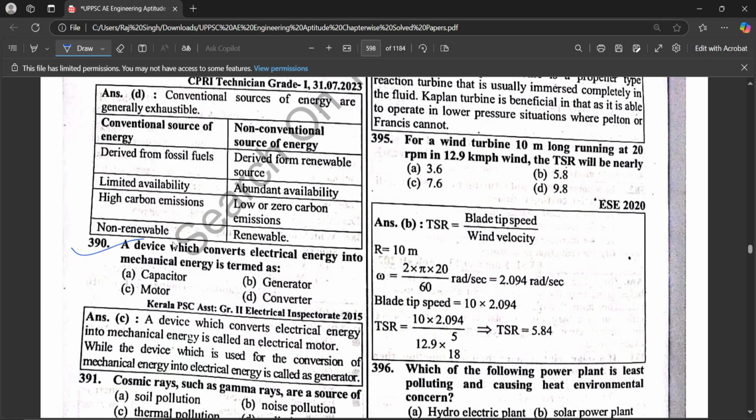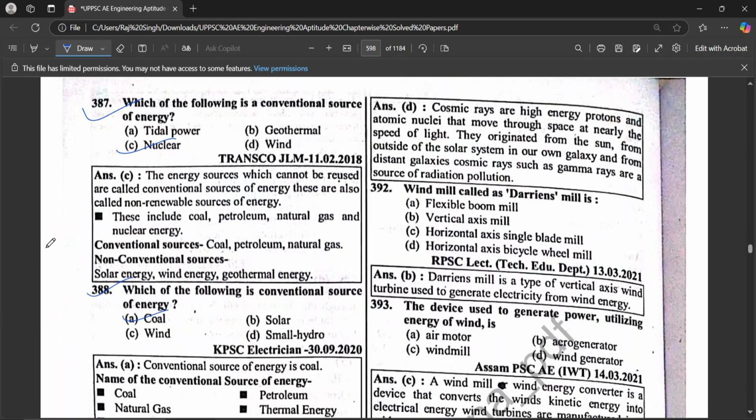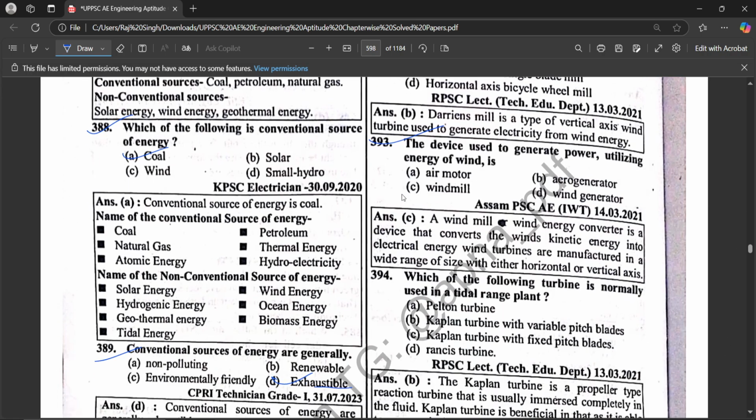A device which converts electrical energy into mechanical energy is termed a motor. Cosmic rays such as gamma rays are a source of radiation pollution. The Darrieus windmill is a vertical axis windmill. The device used to generate power utilizing the energy of wind is a windmill.